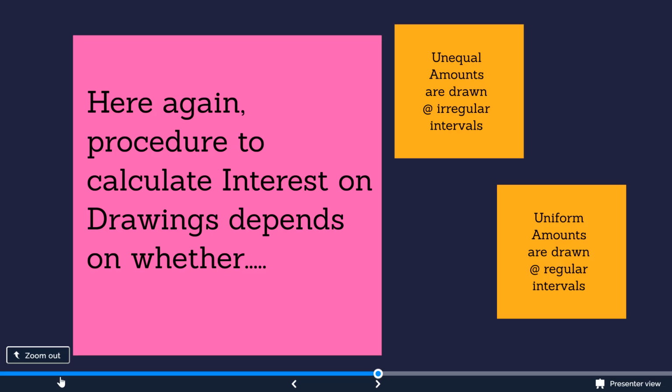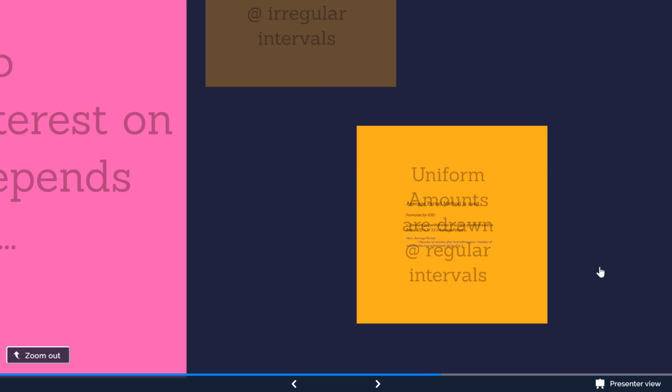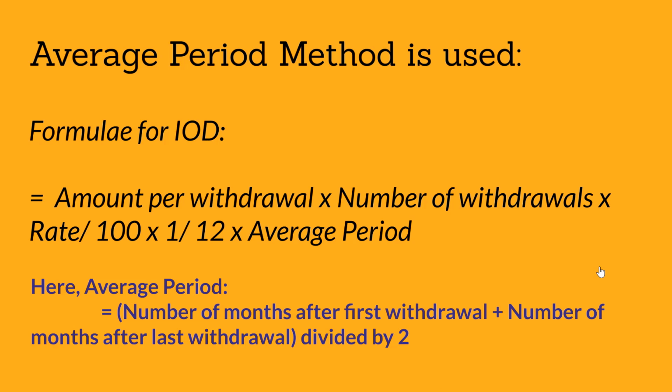Now the second case is when uniform amounts are drawn at regular intervals. Let's say the partner withdraws 1000 at the beginning of every month, or 2000 at the end of every quarter, or probably 1000 at the middle of every month. So the interval is regular and the same amount is withdrawn every time. In such a case, we use the average period method.